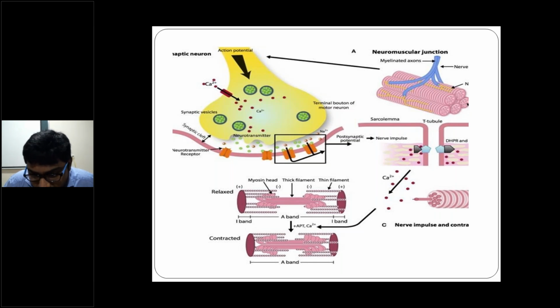Okay, myasthenia gravis. What happens to the muscle contraction? What happens to the A band, H band, I band in case of muscle contraction? What happens to the A band? Decreases, remains the same, or increases? Remains the same. Very good, the A band remains the same. I band decreases. See here, the I band decreases during muscle contraction.